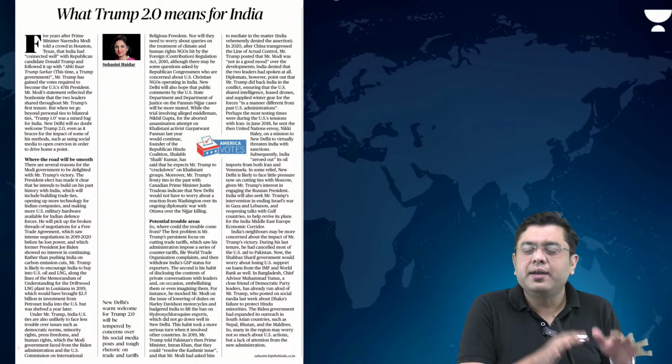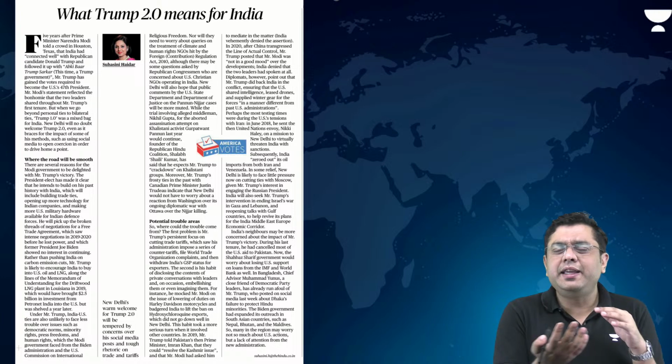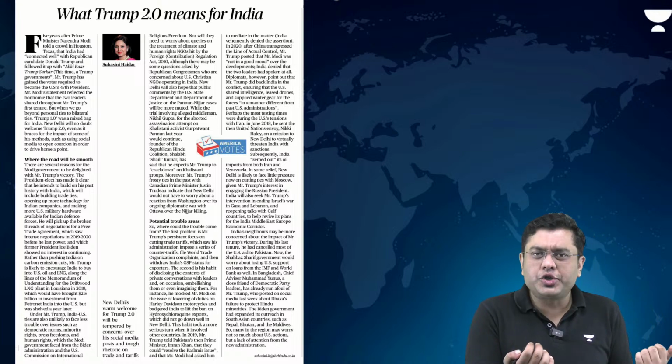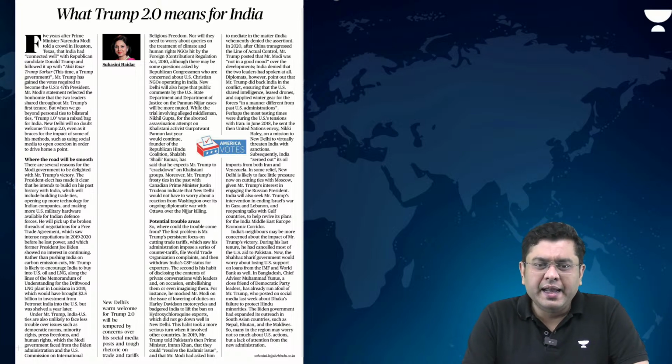But in terms of electoral college votes, that is where Hillary Clinton and the Democrats got a lesser amount of votes. So that is the complexity of the proportional representation and the preferential voting system that the US indicates. Okay. Now, after that, the second article, what Trump 2.0 means for India.